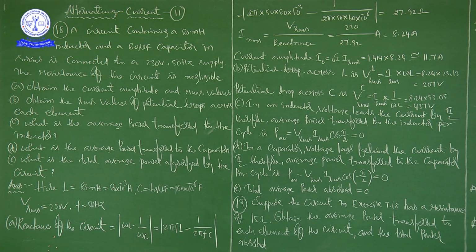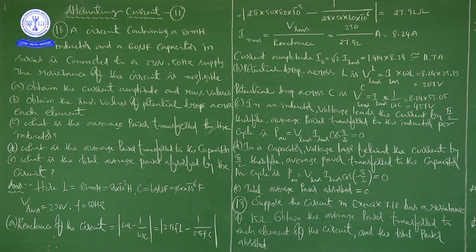They have given the inductance of an inductor, 80 into 10 power minus 3 Henry, and the capacitance of a capacitor, 60 into 10 power minus 6 farad, connected to an AC source with voltage 230 volts and frequency 50 hertz. Now there is a small but important assumption: the resistance of the circuit is negligible. It's very important, because if you consider some resistance present in the circuit, then the problem will deviate.